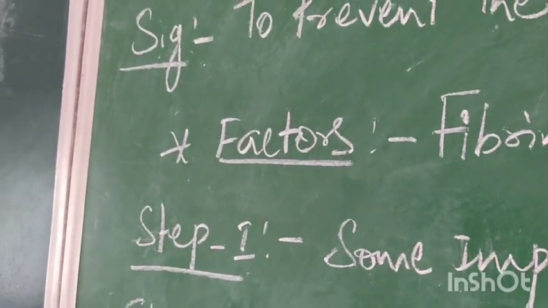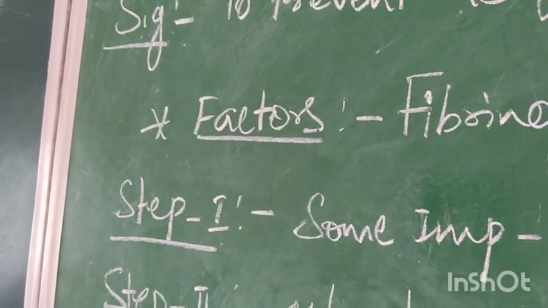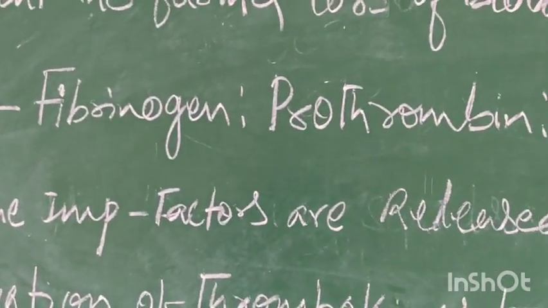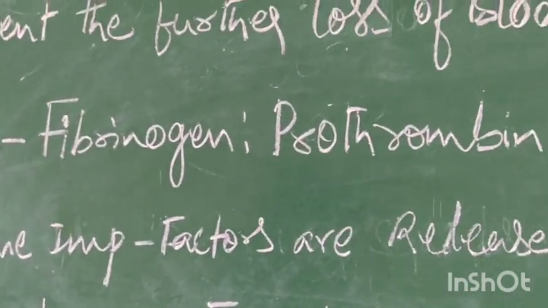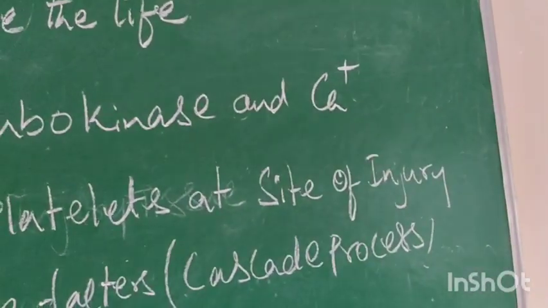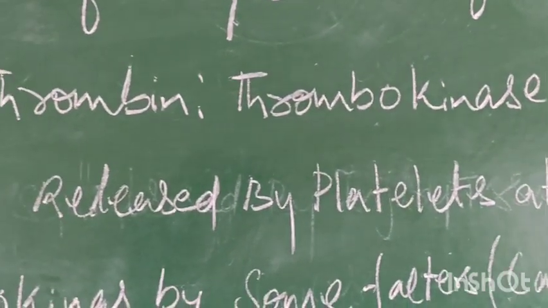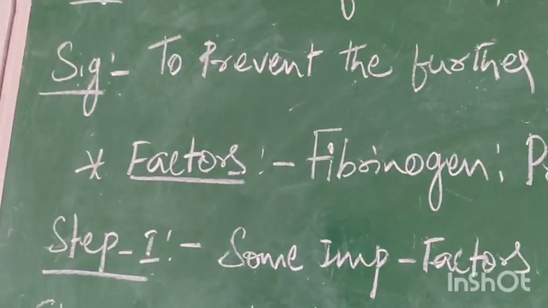We cannot memorize all these 13 factors, but at least keep in your mind these 4 factors. Name the 4 factors: fibrinogen, prothrombin, thrombokinase, and calcium. These are the most important factors. Without these factors, there is no coagulation.